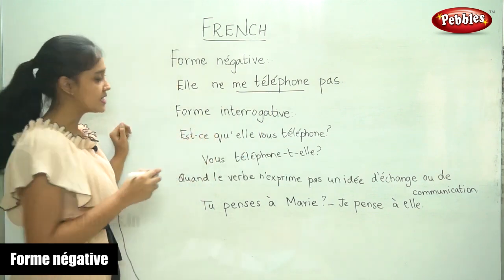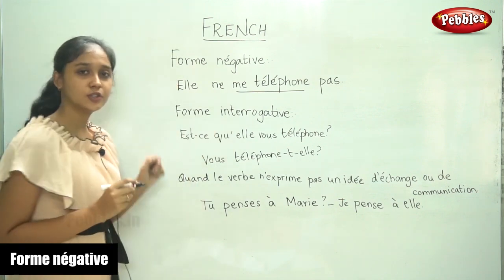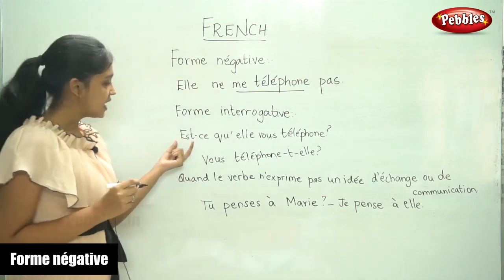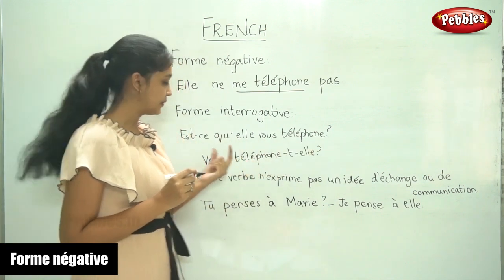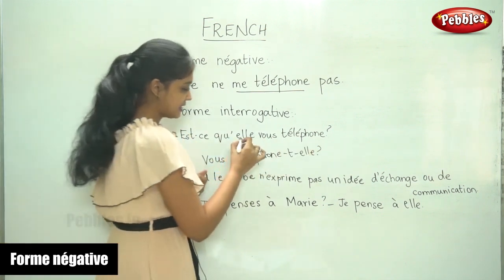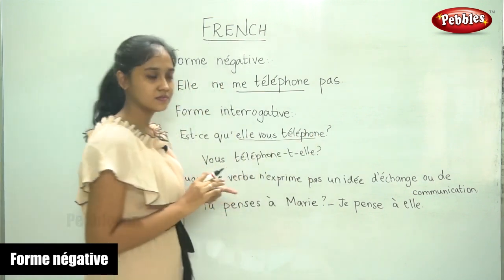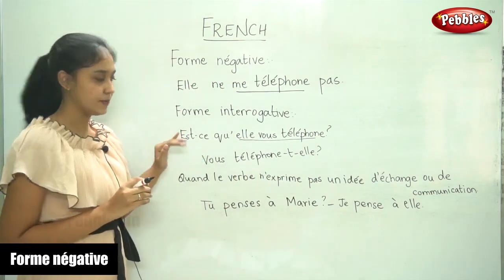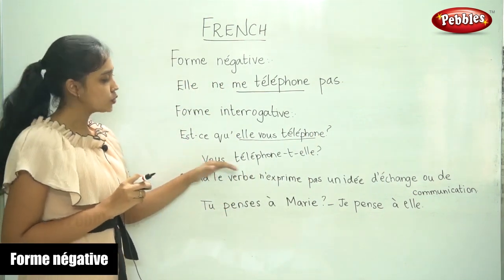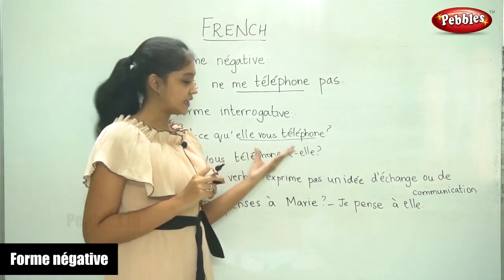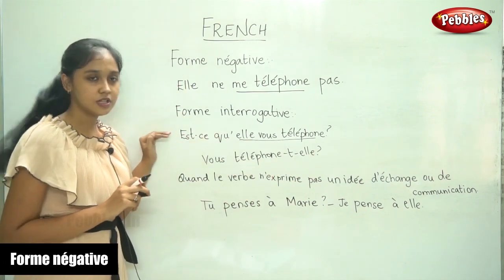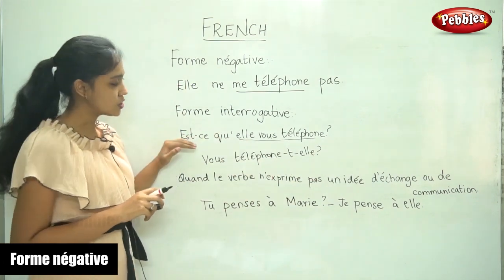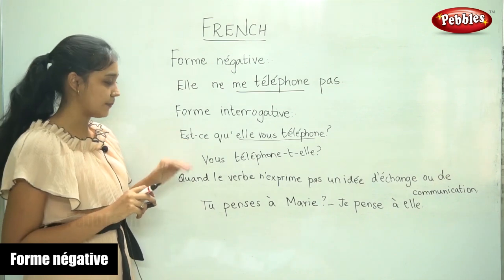The next one is the form interrogative, to ask a question. Est-ce qu'elle vous téléphone? So it's simple, it's just a normal question in the est-ce que form. There is no difference. Vous téléphone-t-elle, it is the inverted form. So it is the same, there is not a big difference. I just wanted to show you that it is the same.